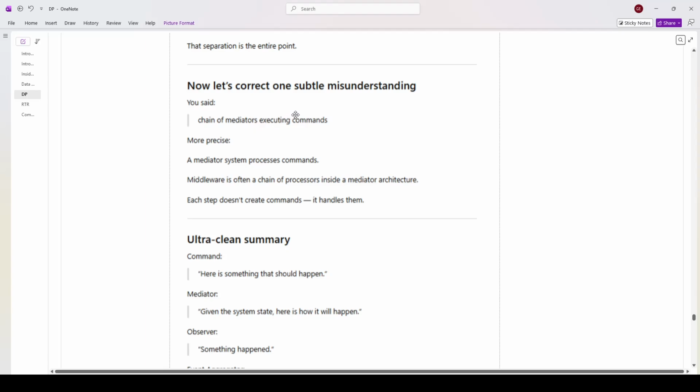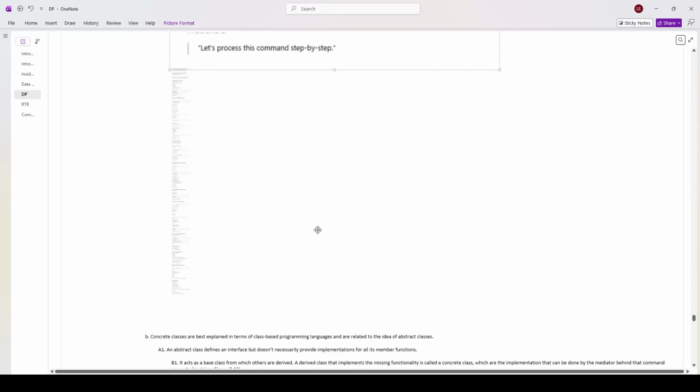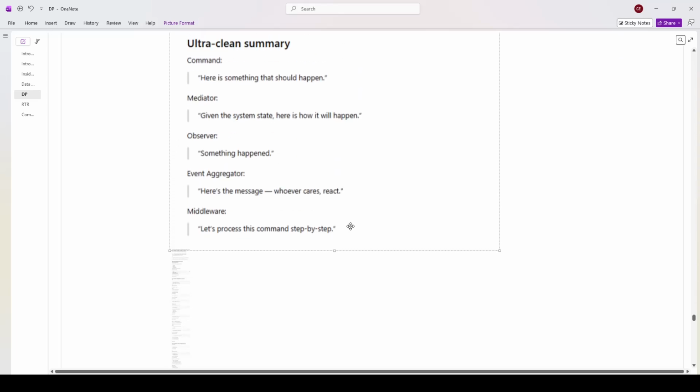Now let's correct one subtle misunderstanding. You said chain of mediators executing commands. More precise: a mediator system processes commands. Middleware is often a chain of processors inside the mediator architecture. Each step doesn't create commands, it handles them. Ultra clean summary. Command: here is something that should happen. Mediator: given the system state, here is how it will happen. Observer: something happened. Event aggregator: here's the message, whoever cares react. Middleware: let's process this command step by step.